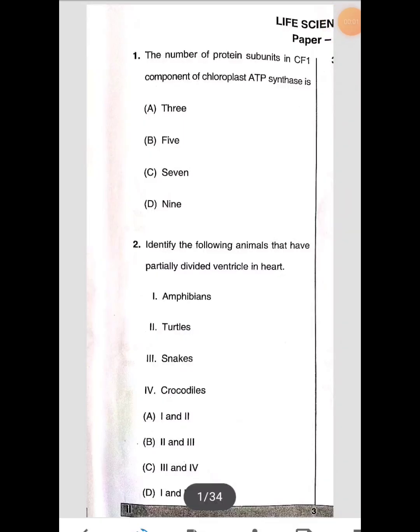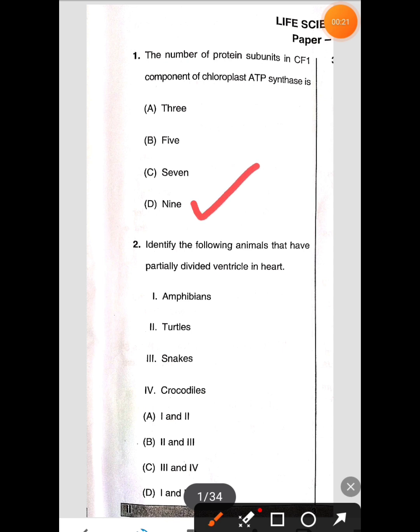So let's see the first question. The number of protein subunits in CF1 component of chloroplast ATP synthase is: the options are 3, 5, 7, 9. The correct answer is 9. 9 subunits are present in CF1 component of chloroplast ATP synthase. Let's see the next question.